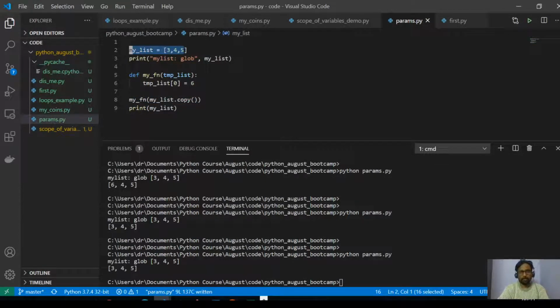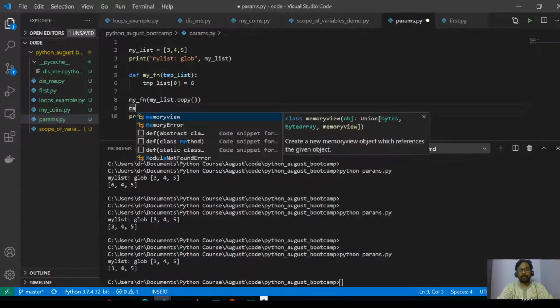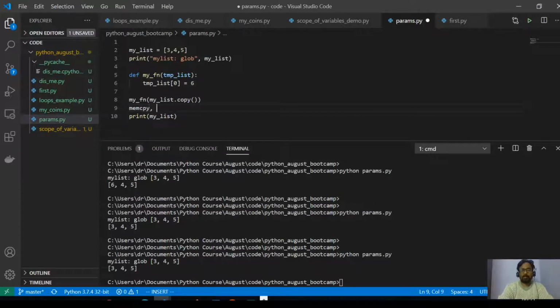In case I don't want to change the source variable, I can create a copy and simply do this. In C++, it is equivalent to doing memcopy, or there are some other functions. So it's similar to memcopy. That means it's like creating a copy of an object. So that is what you did.